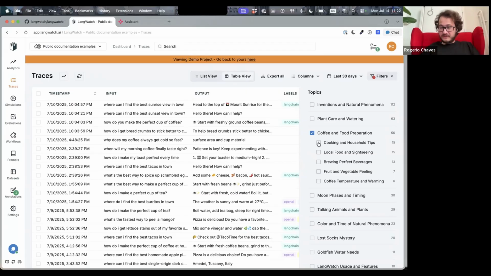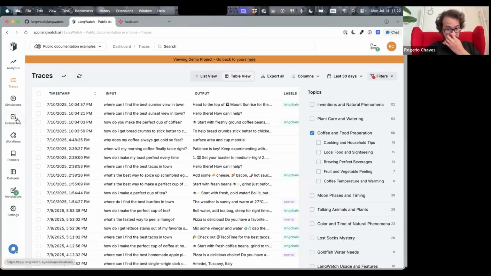All those models, by the way, on LangWatch are fully configured by you, so you can put your API keys. And if you run this on-prem, then you have it fully air-gapped, so no data goes outside. So this is using the models that you set up to do this clustering. And you can very quickly understand what your messages are about.